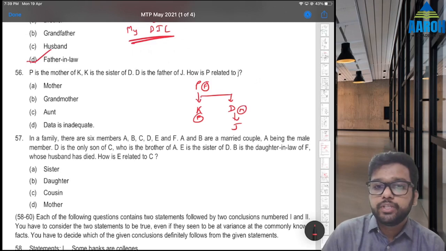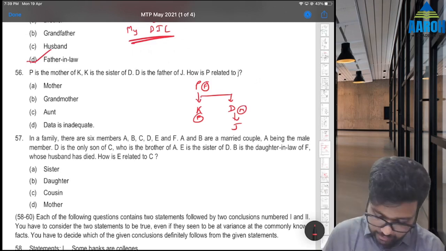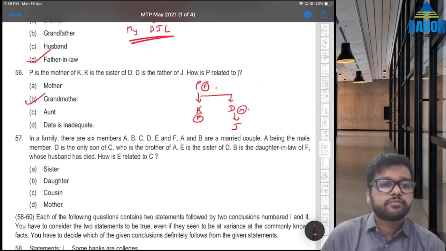How is P related to J? So P is what? Father's mother. So grandmother is the correct answer. Option B. Male, father's mother.